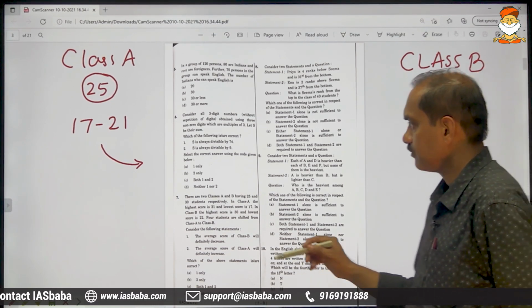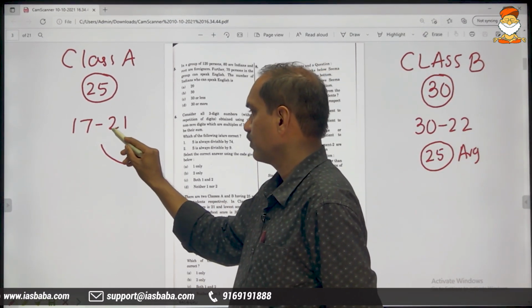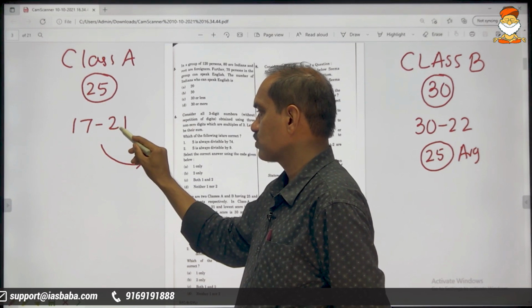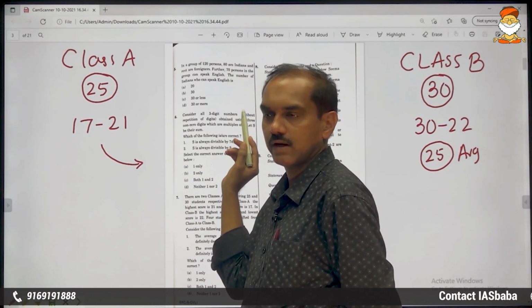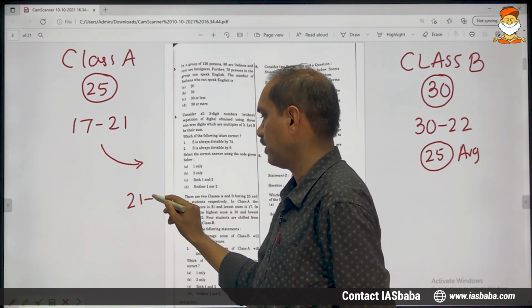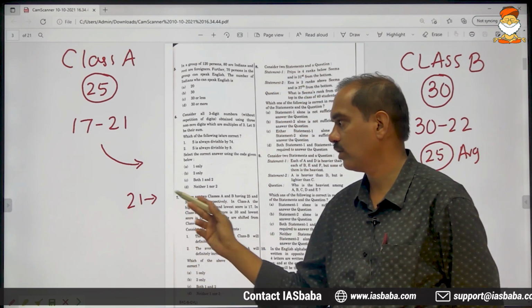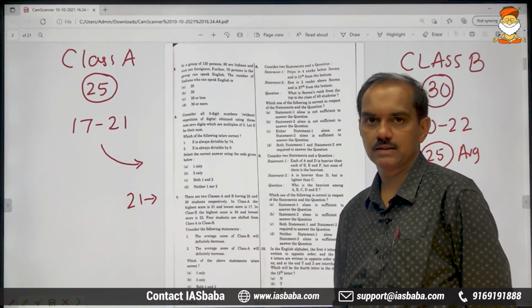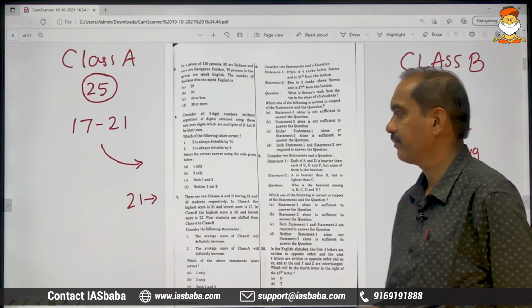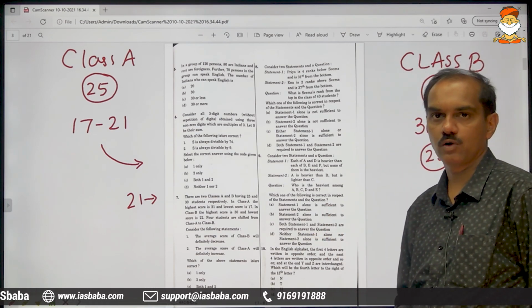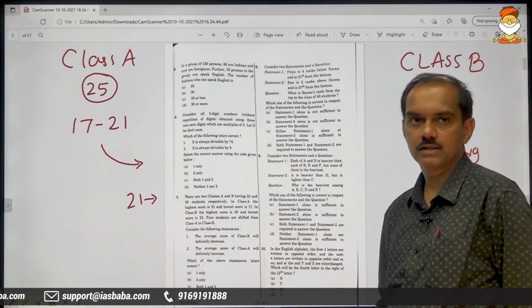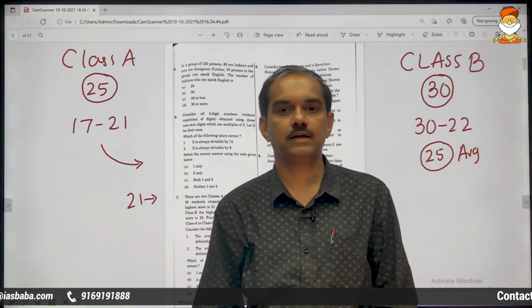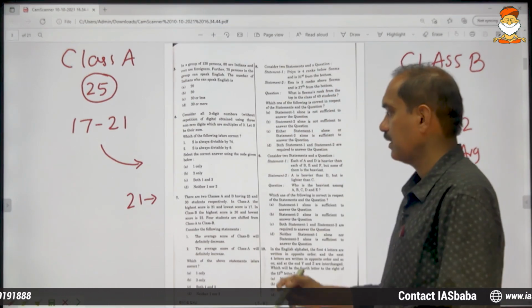Now, assuming all the students who are getting shifted are 21 each, because nobody is more than 21. Assuming all have scored 21 who are getting shifted from class A to class B, right?